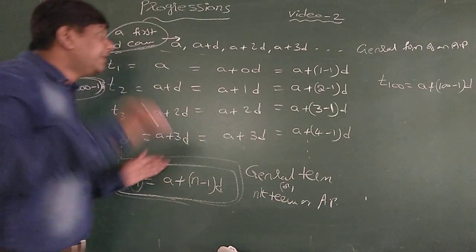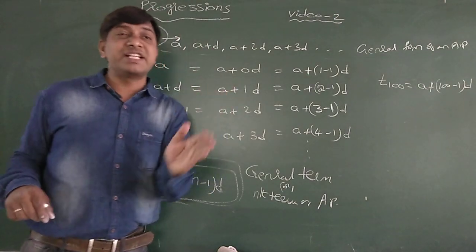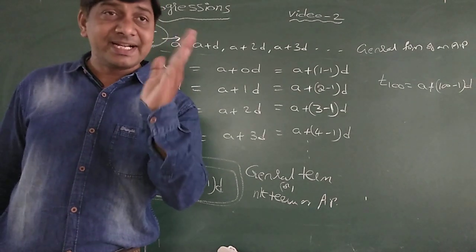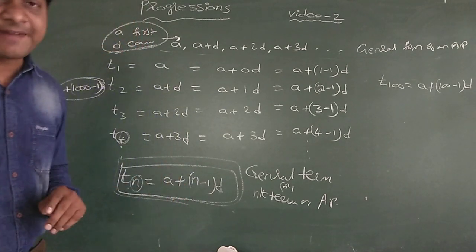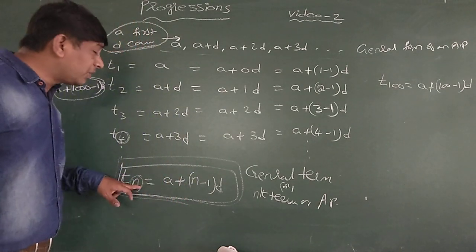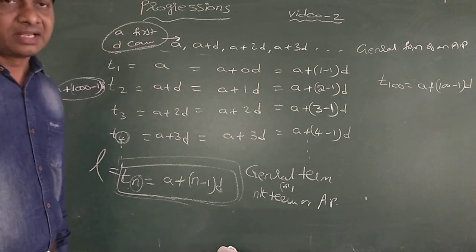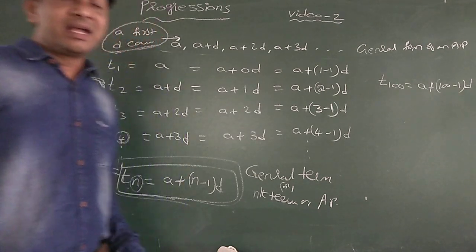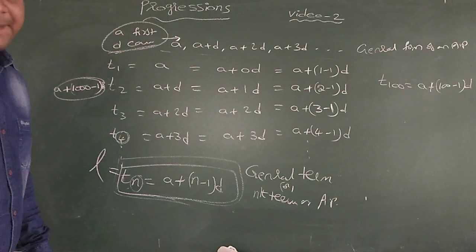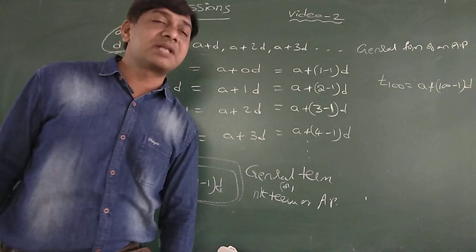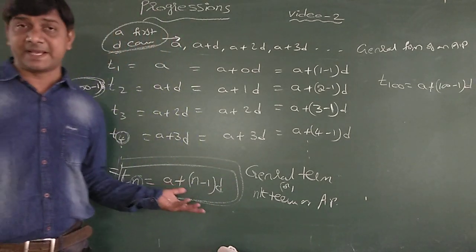If the arithmetic progression is a finite sequence, then this nth term is known as the last term of the AP, because it is a finite AP.